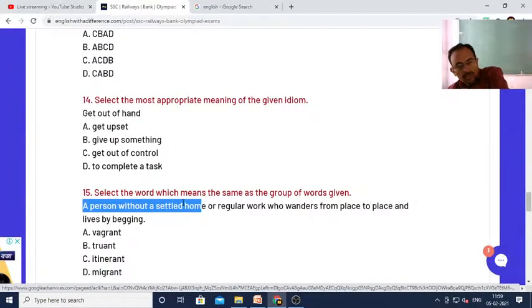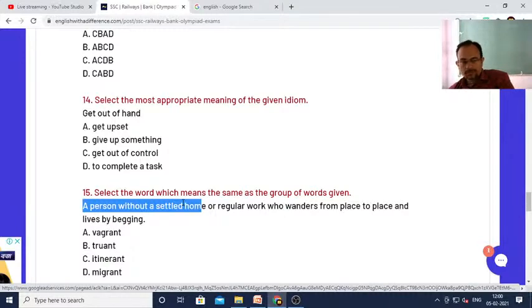A person without a settled home or regular work who wanders from place to place and lives by begging.